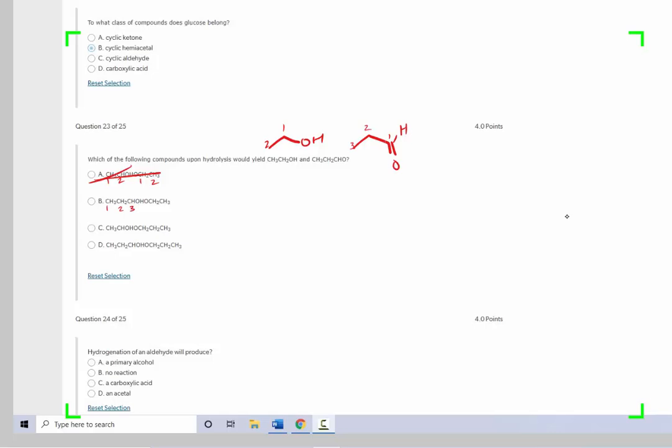So 1, 2, 3 carbons here, a bunch of oxygens, 1, 2, possible. 1, 2, 1, 2, 3, again, possible. 1, 2, 3, 1, 2, 3. It is not going to be D either. So immediately I have crossed out 2 of my answers, and I only have to analyze B and C. So let's draw those out real quick, and then we'll find our cleavage points. So here we have a CH3, CH2, CH. Okay, so there's my 3 carbons. Then I have an OH and an O. So that tells me I have an OH here, and then I have an ether O here, and then I have 2 carbons, 1, 2.